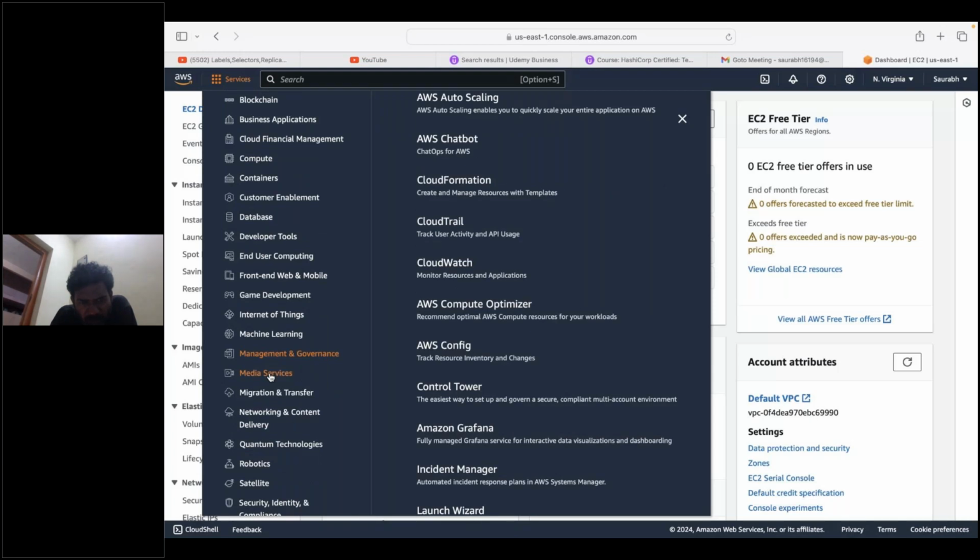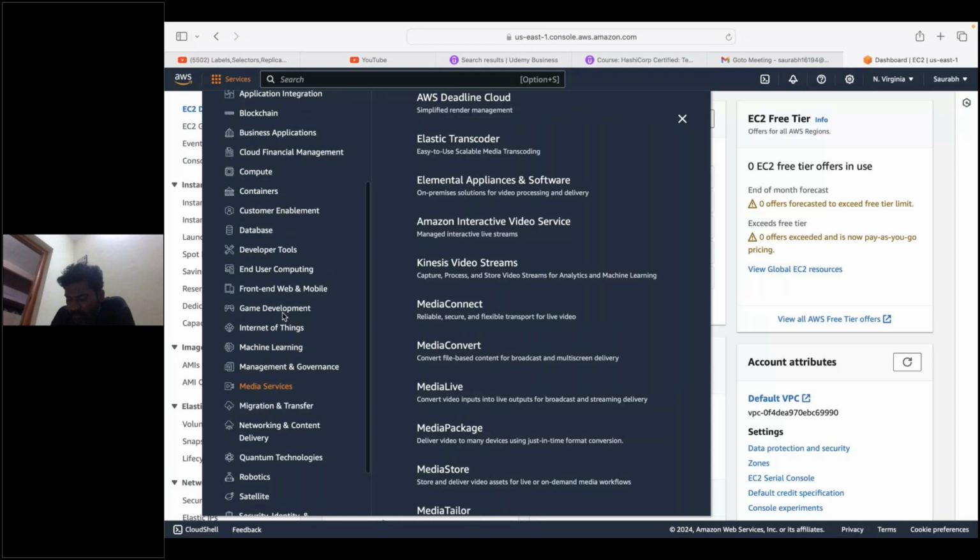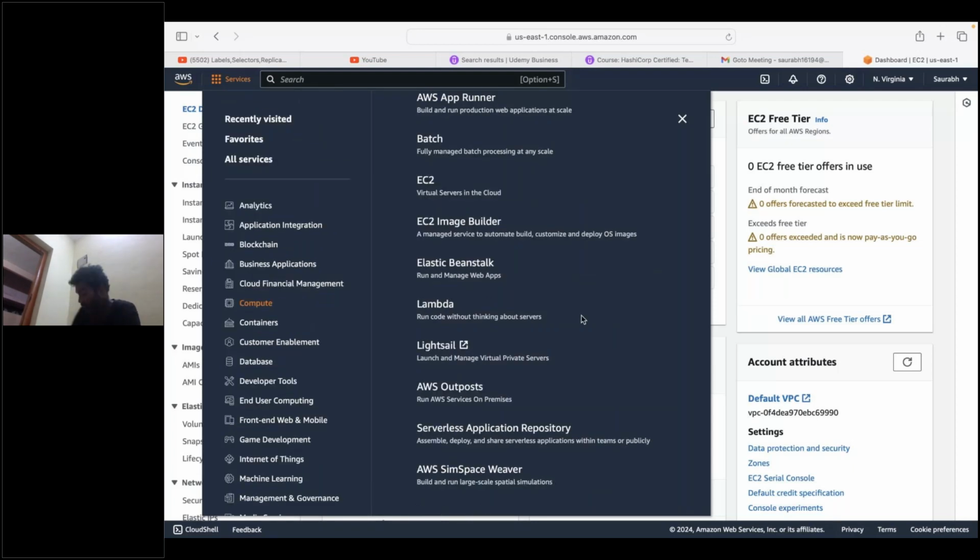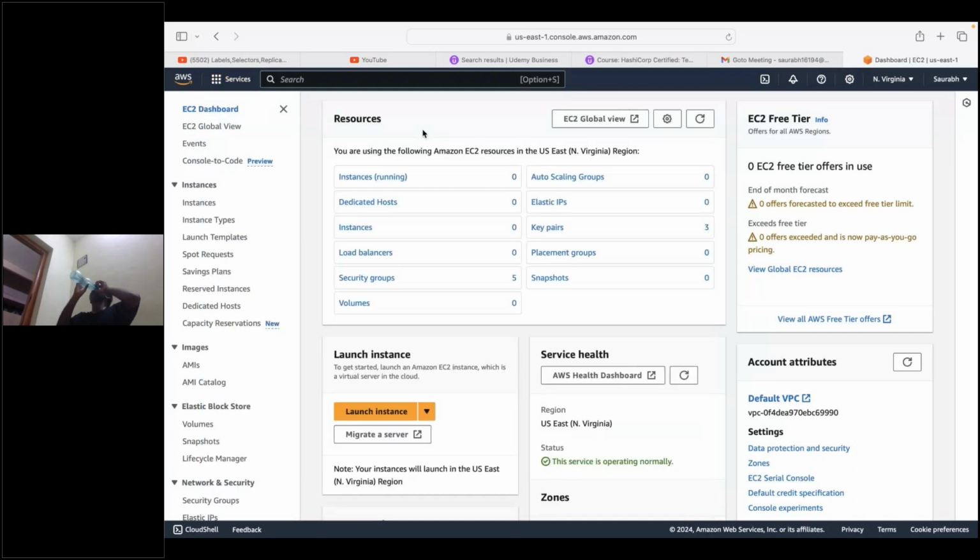So all the services are there. It basically contains the whole of IT. But we will be learning the services which are more inclined towards our course.